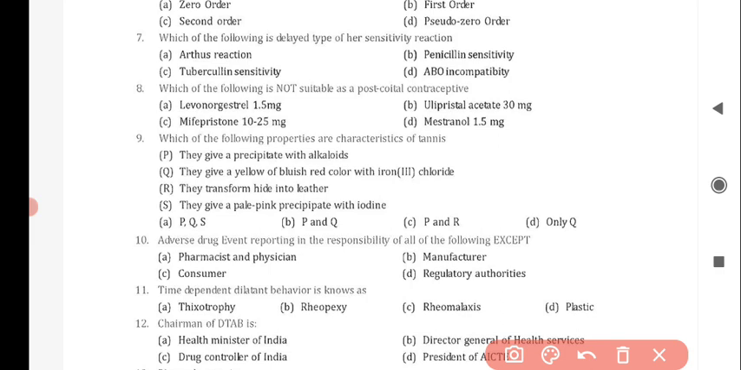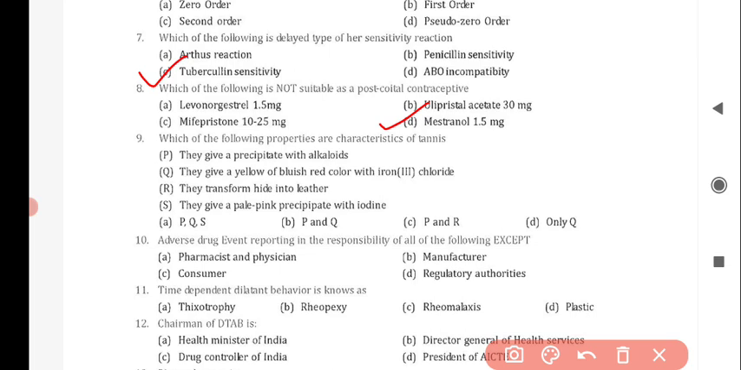Next question is, which of the following is delayed type of hypersensitivity reaction? And the correct answer is option number C, tuberculin sensitivity. Next question is, which of the following is not suitable as a post-coital contraceptive? And the correct answer is option D, mestranol 1.5 mg.